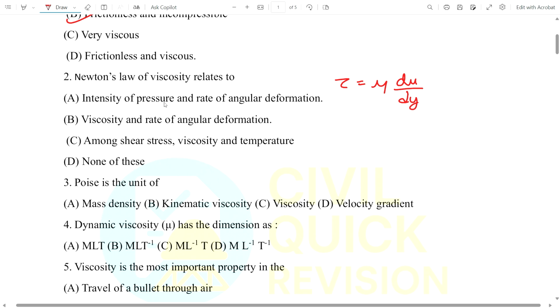So among the options given, the answer will be viscosity and rate of angular deformation.